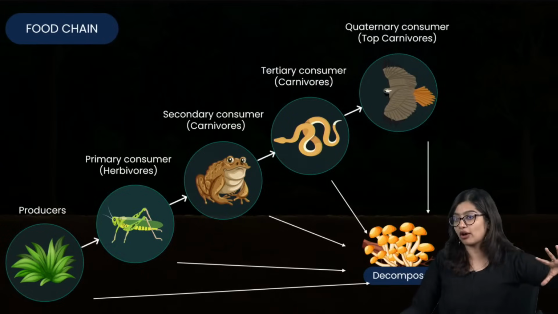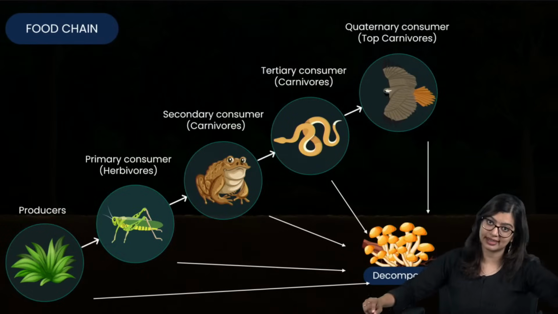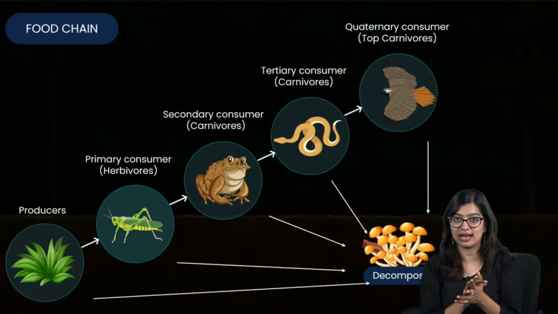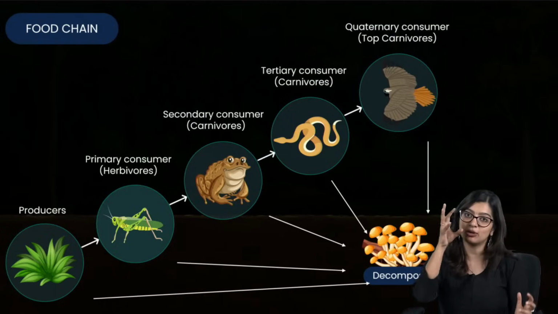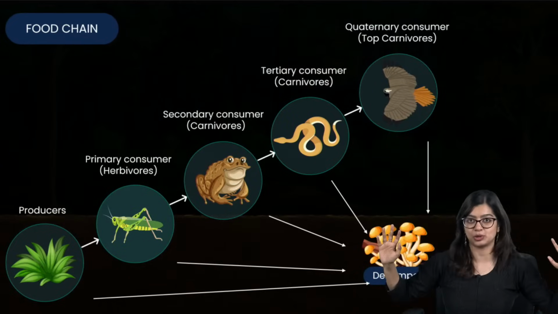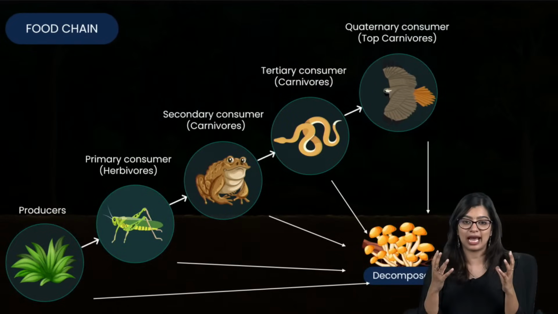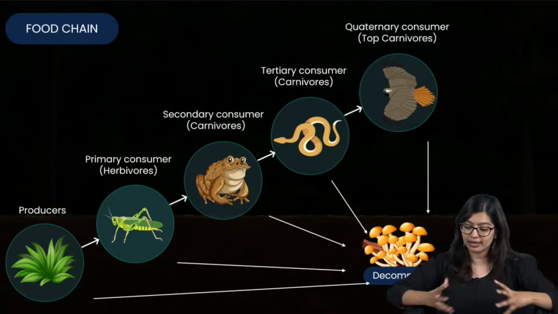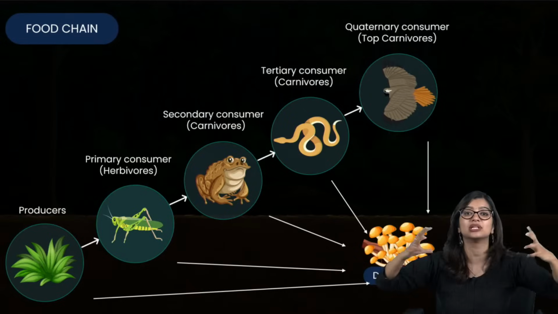And we know that living organisms all across the world at one point finish their lifespan and die. But it's not like there is a pile of dead organisms in one spot, right? Eventually what will happen? They will all come down, or they will be mixed with the earth.